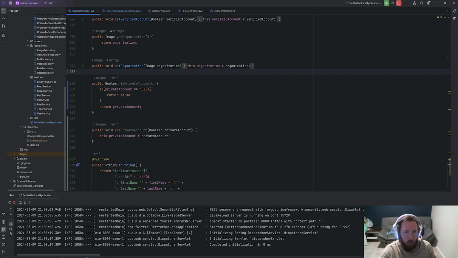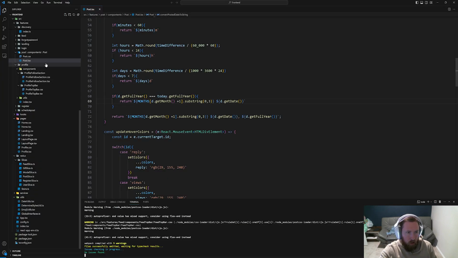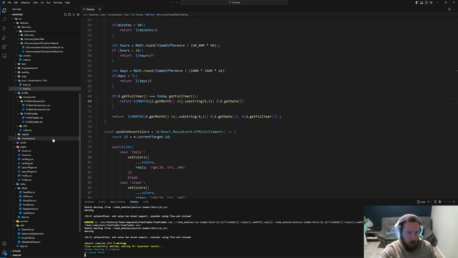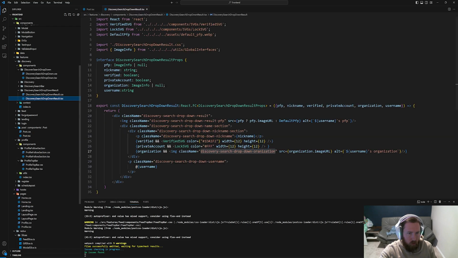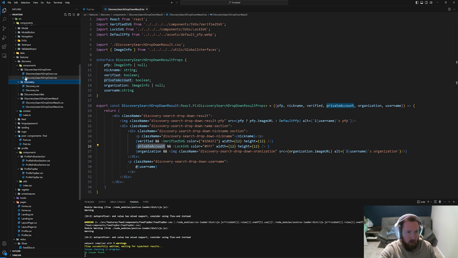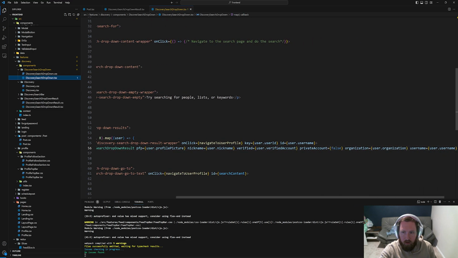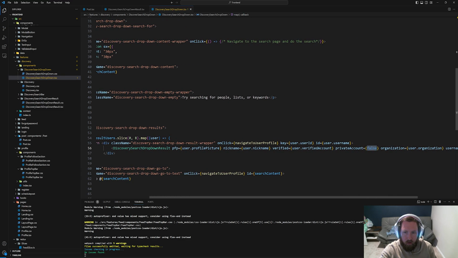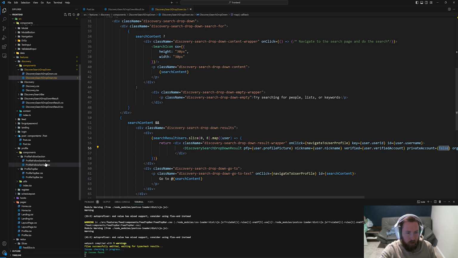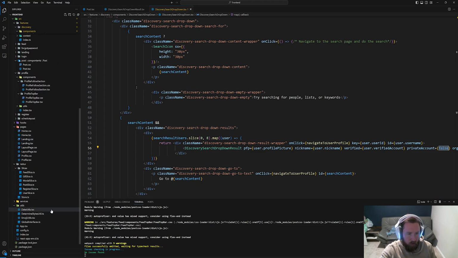So now what we want to do, let's go back into our front end and actually get the lock icon working. So this was inside discovery, and it's going to be in discovery search result. So here, private account, and this gets passed from discovery search dropdown, I believe. So we go to discovery search dropdown. It's going to get passed here. So user, so private account just equal to false. So we need to add this to our user. It's going to have some cascading effects here, so it's fine.